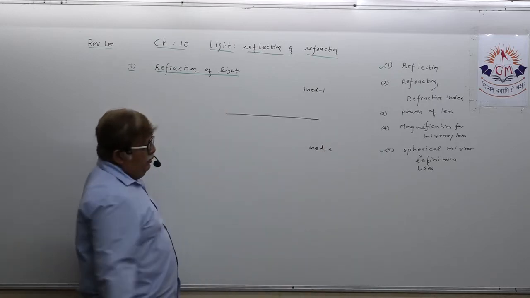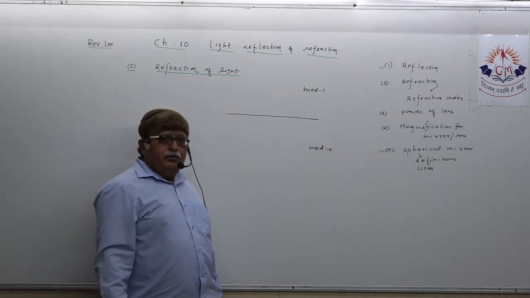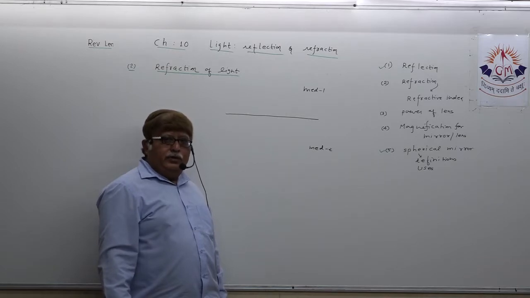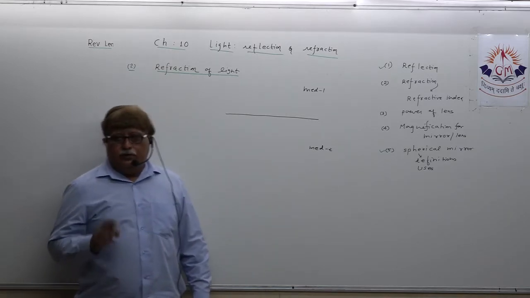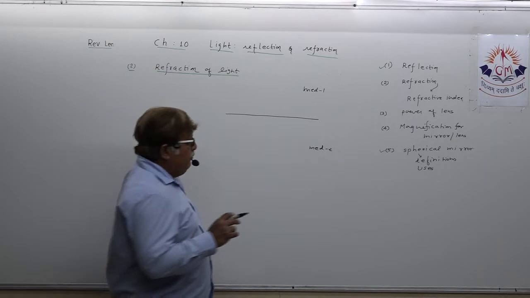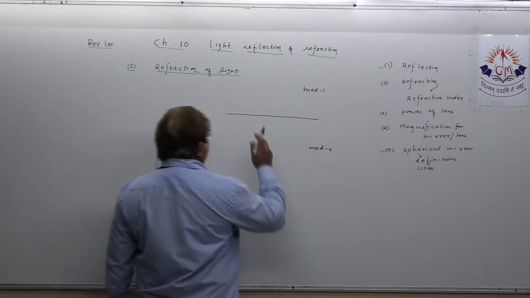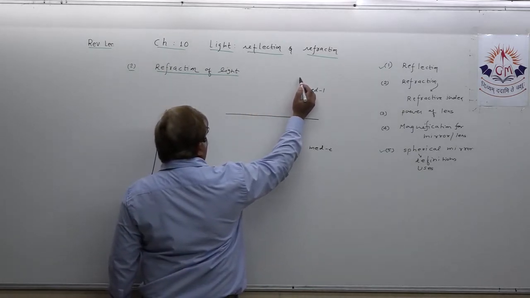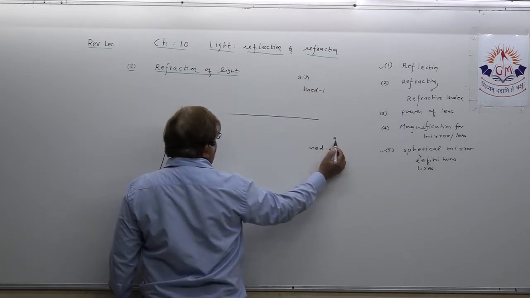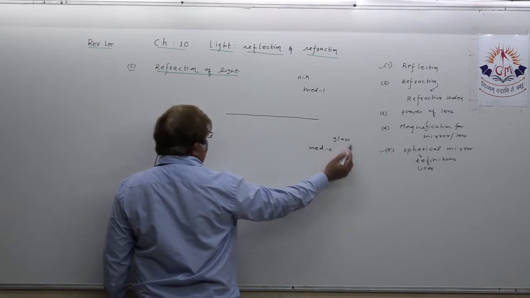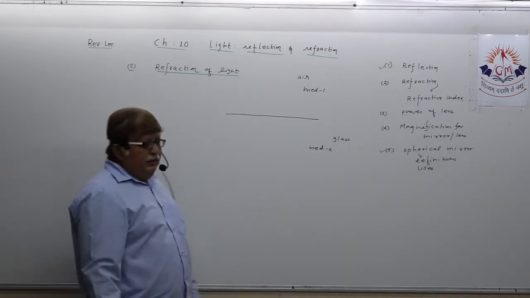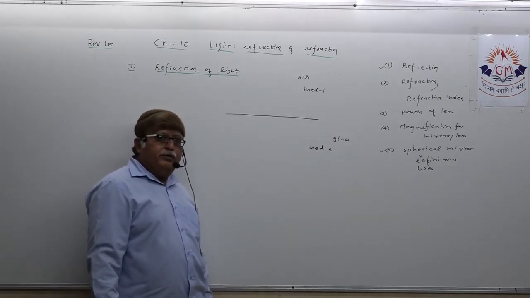Both are transparent mediums possessing different optical density. Suppose I say this medium is air. Suppose I say this medium is glass. So now actually what is happening?